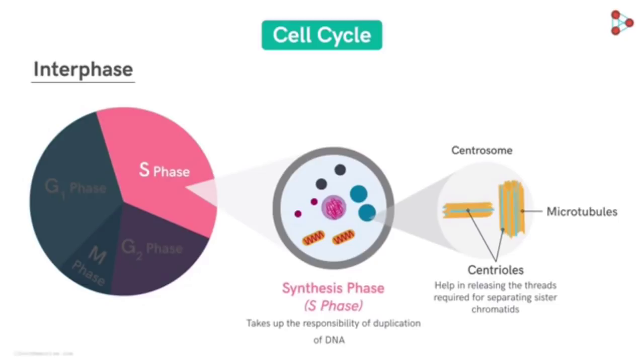We will have a detailed look at this process in our upcoming videos. For now, all we need to know is that these threads are important for the cell division. And for this reason, duplication of the bundle containing these threads is also important. This happens in the S phase. So the S phase takes up the responsibility of duplicating the contents inside the nucleus and the centrosome present in the cytoplasm simultaneously. What next then?